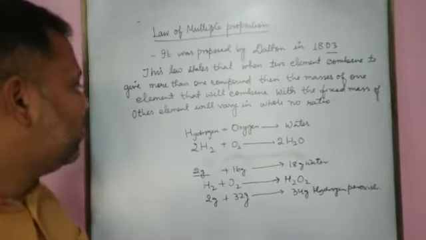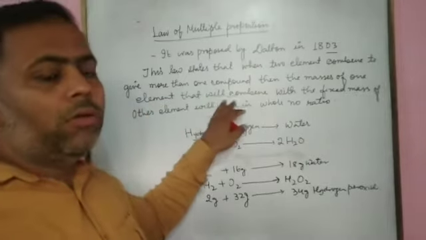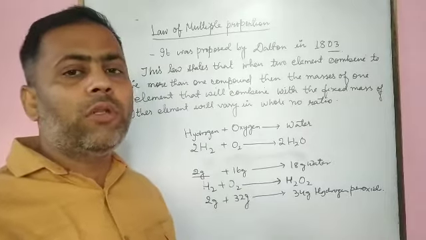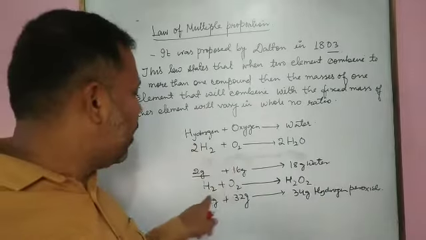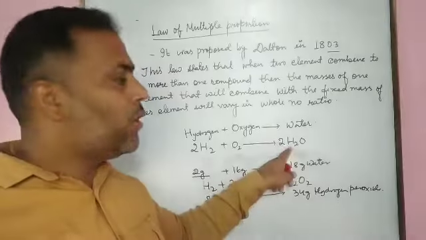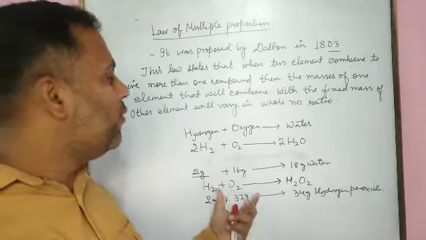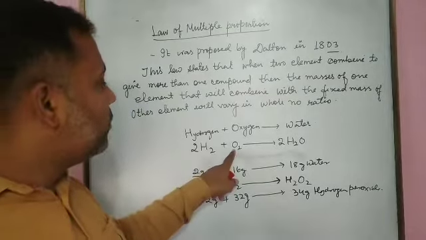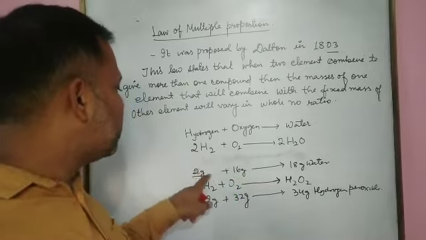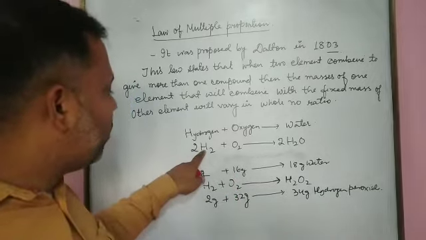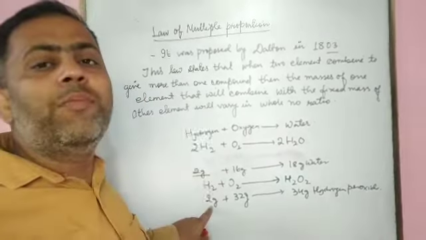We have discussed that when two elements combine to give more than one compound, that is happening here. Two elements, hydrogen and oxygen, give more than one compound, water and hydrogen peroxide. Then the mass of one element, here 16 gram, that will react with the fixed mass, 2 gram of hydrogen here and 2 gram of hydrogen here, will vary in simple whole number ratio.